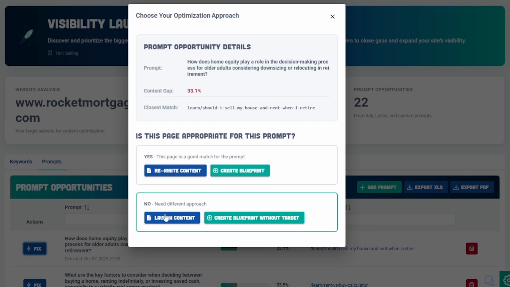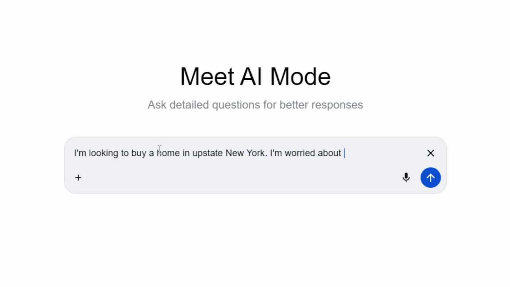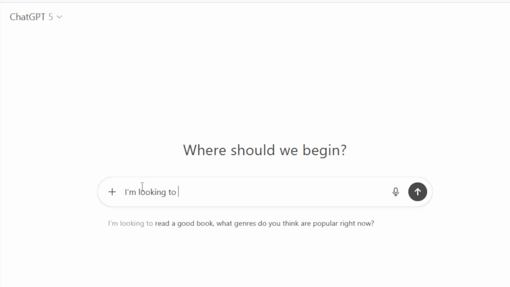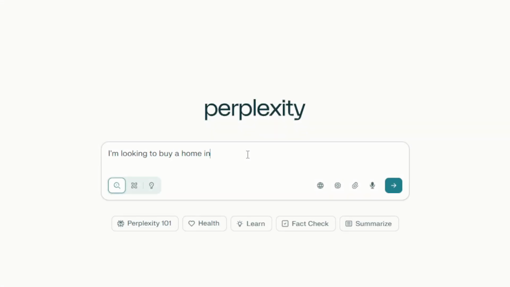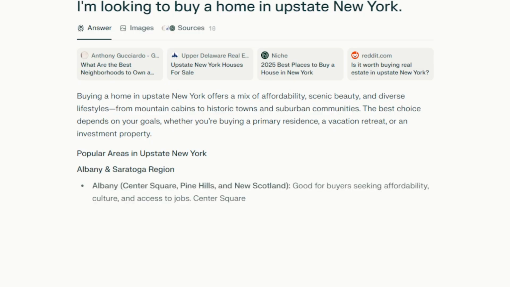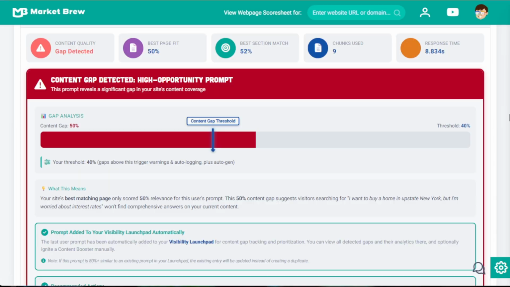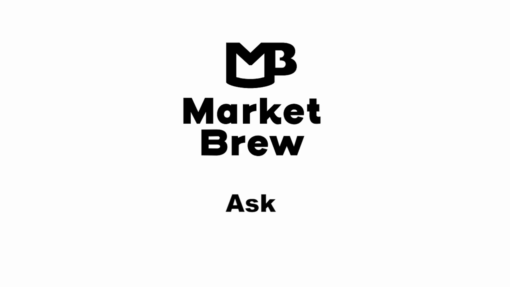In the LLM era, visibility means being understood by the algorithm. Ask makes that understanding visible. Every question becomes a measurement of meaning, every gap an opportunity to realign. See your site the way LLMs see it. Expose the blind spots, measure the gaps, strengthen the signal. Ask, the AI knowledge assistant. Expose, measure, improve.